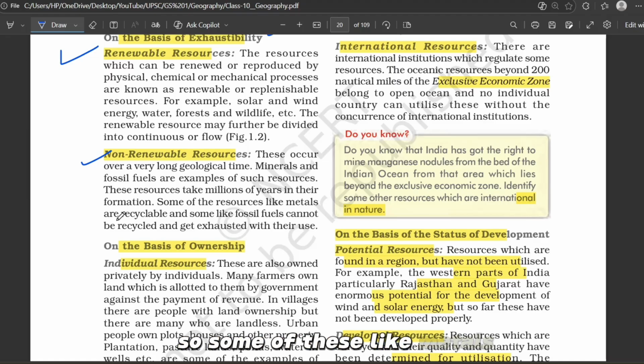So some of these like metals can be recycled. For example, you can melt iron and steel and use again. But some like coal and petroleum cannot be recycled. Once burnt, they are finished.